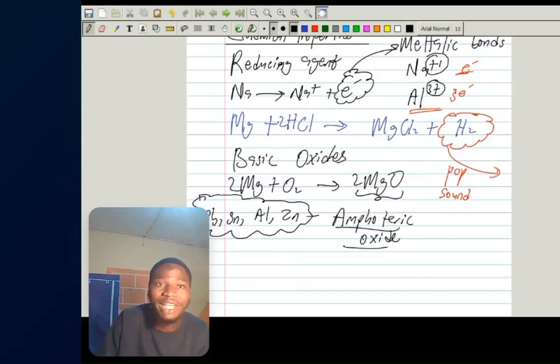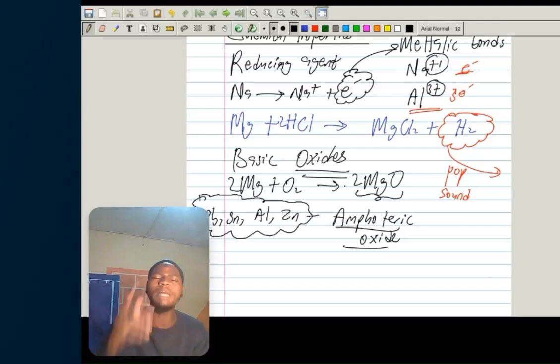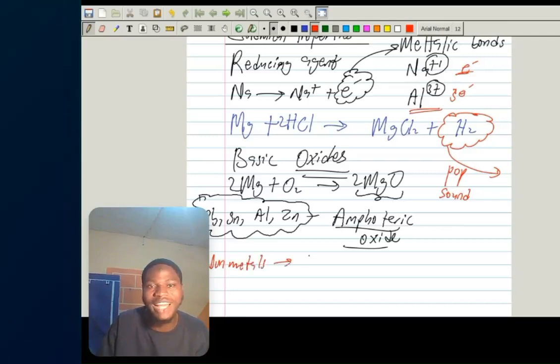So metals form basic oxides. But what about non-metals? Non-metals form what we call acidic oxides. Let me write it for you. Examples are SO2, SO3, CO2.